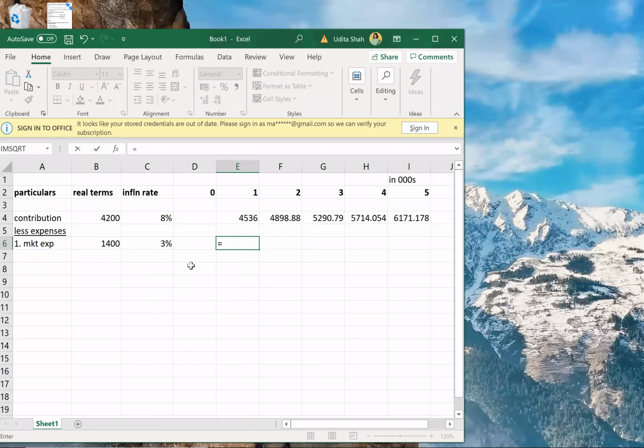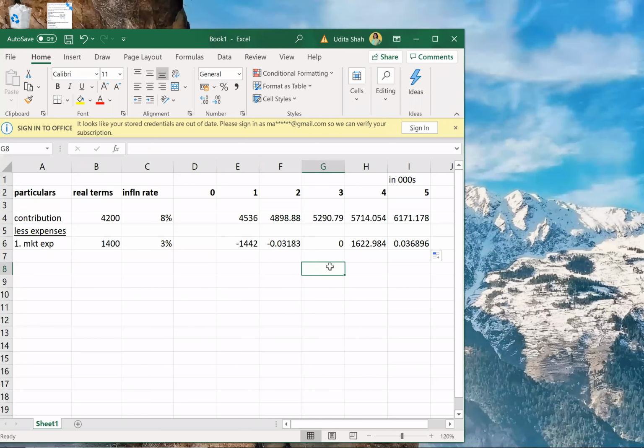Okay, same logic: 1400 into (1 plus r upon 100), so 1 plus 3% is 1.03 raised to 1, 2, 3, 4 and 5. This is an expenditure, so I'll write it in negative.